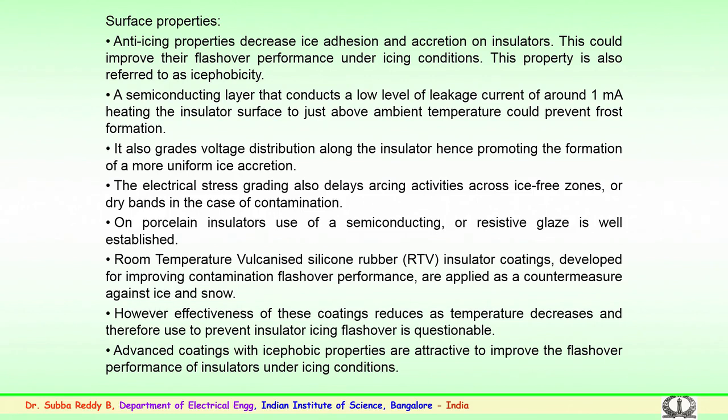However, the effectiveness of the above coatings, that is, room temperature vulcanized silicone rubber coatings, semiconducting glazes or resistive glazes, will reduce as temperature decreases, and therefore their use to prevent insulator icing is again a problem to be addressed.